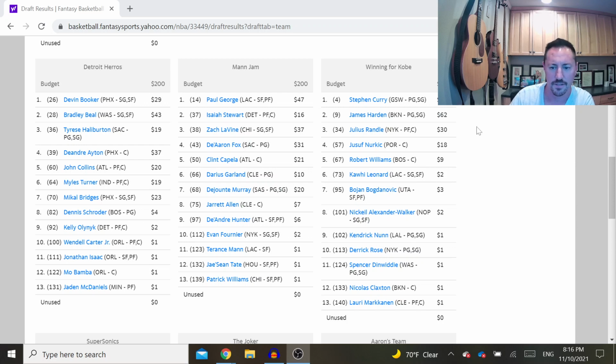So, I got Steph Curry, James Harden, Julius Randle, Nurkic, Williams, Kawhi Leonard, who I dropped, Bojan Bogdanovic, NAW, Kendrick Nunn, Derrick Rose, Spencer Dinwiddie, Claxton, and American. So that's my team that I drafted. I've already traded away, like I mentioned, NAW and American. I dropped Claxton, I dropped Leonard, I dropped Derrick Rose.